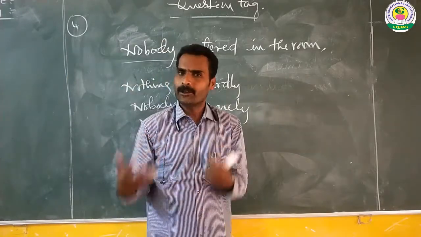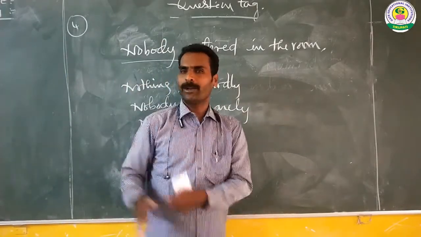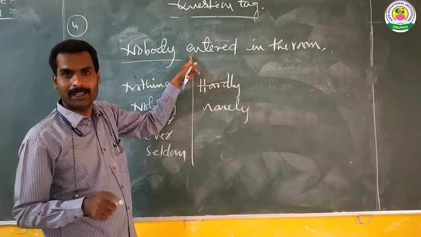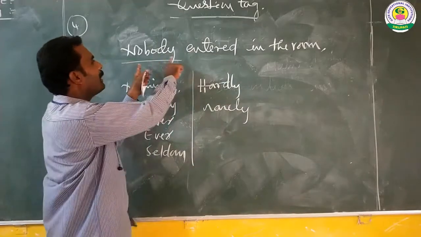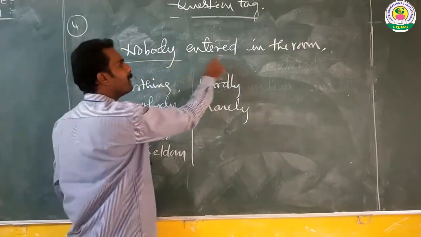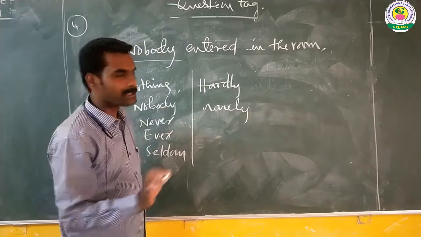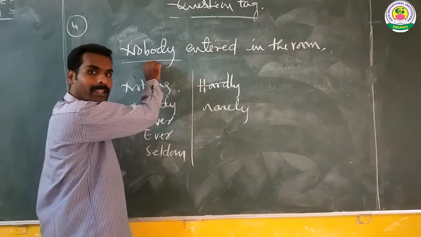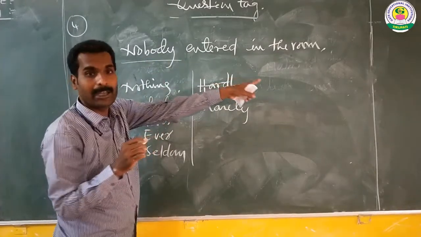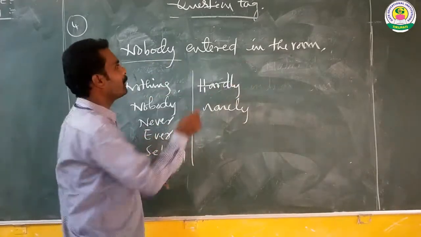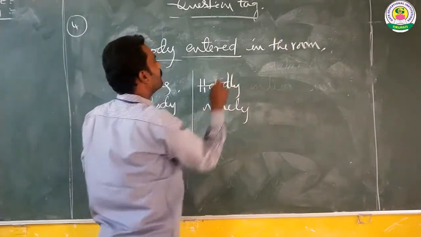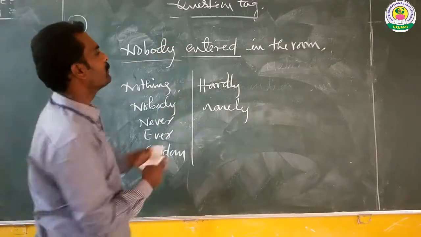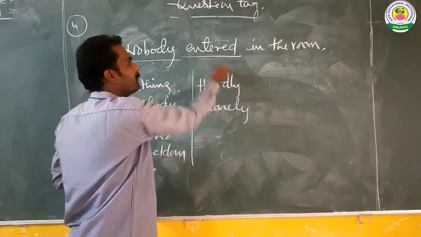So there is no one in the room. Nobody entered in the room, which means the sentence consists of a negative sense of meaning. So the statement is negative because the sentence has nobody. That's why we should frame the tag question positively. Here, having no helping verb in the statement, we move to entered, which is the main verb.